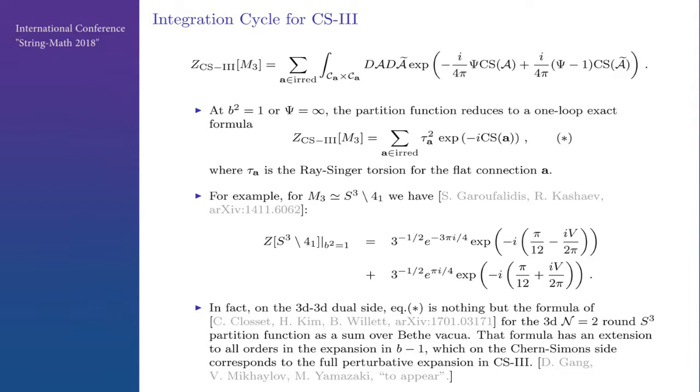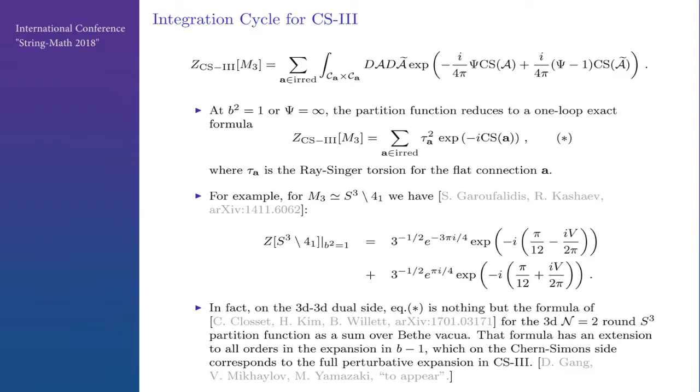So since the partition function is finite at psi equal to infinity, let's look at what it is. Obviously, all perturbative coefficients beyond one loop vanish because the coupling is 0. So it becomes just a one-loop formula, torsion squared times the classical action, which comes from this minus 1. Sorry, the 4 pi are wrong here. And tau A is the Reidemeister torsion for a flat connection. For example, for a figure 8 knot complement, the state integral of Garoufalidis and Kashaev gives this formula. So this is precisely what we would expect.